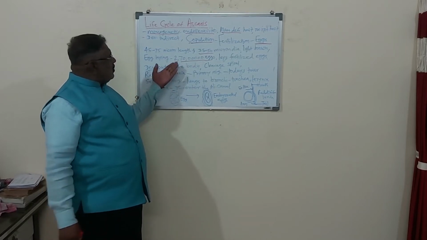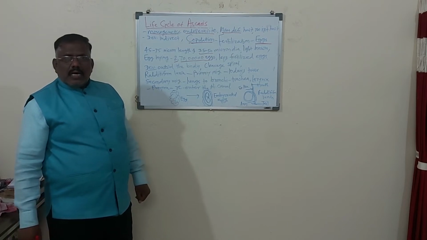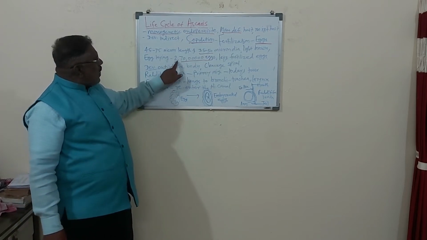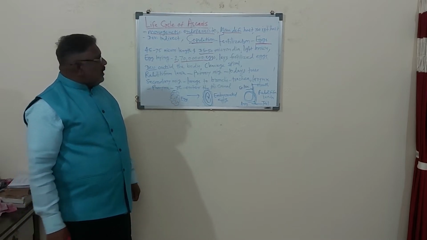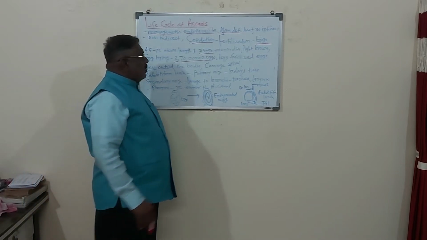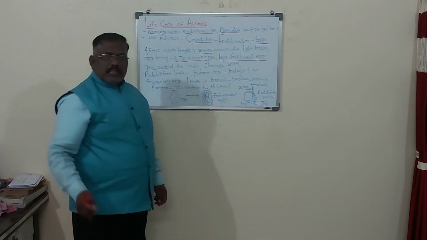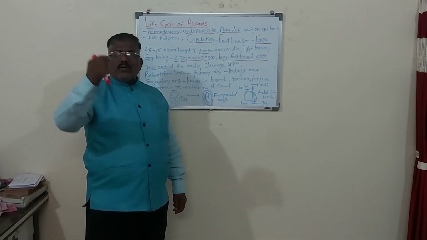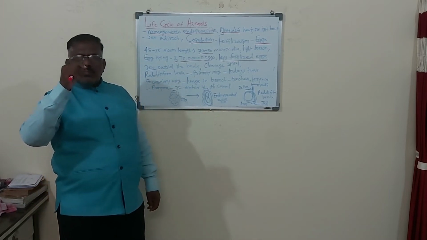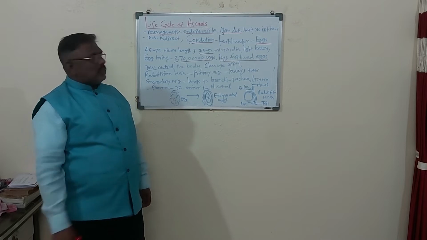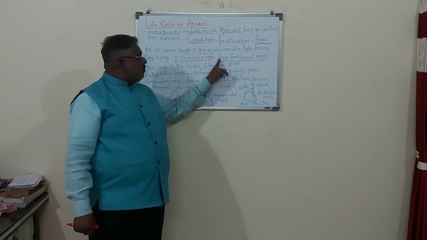Imagine how many eggs an Ascaris lays in her lifespan: 2 crore and 70 lakh eggs. Those are fertile eggs. So Ascaris lays fertilized eggs, meaning sperm and ovum unite, the zygote is formed, and these zygote-formed eggs are laid in the intestine.